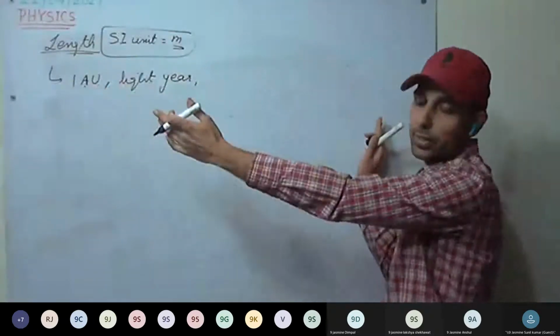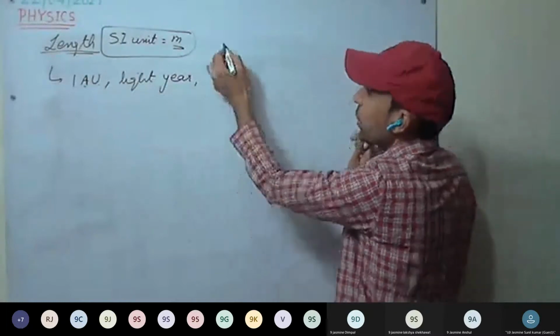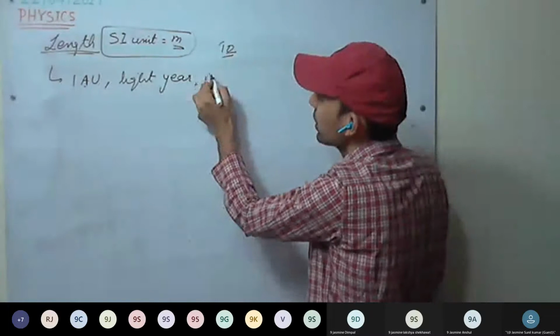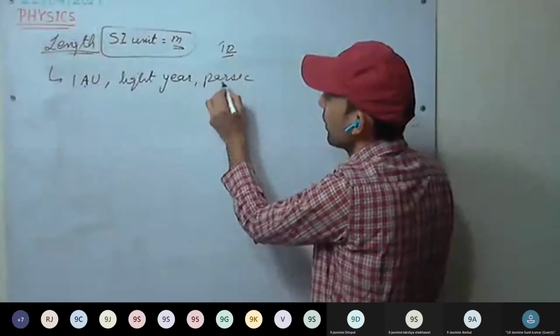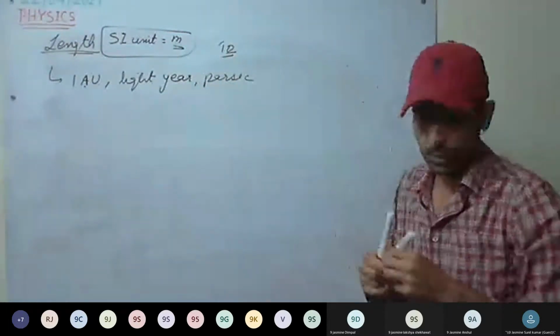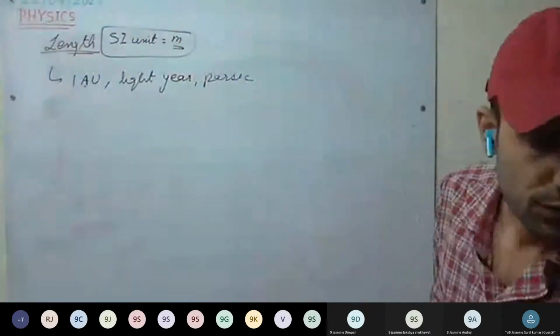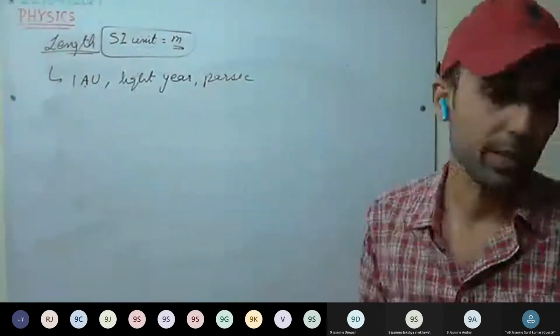Astronomical unit and light year are bigger units. These are non-metric; they are not related to meter by powers of 10. There is also the parsec, defined from parallax, and this is the angle of 1 second. We'll discuss them in detail. So first we take one astronomical unit.